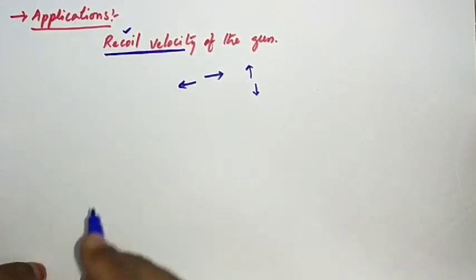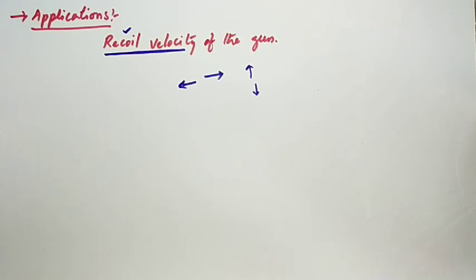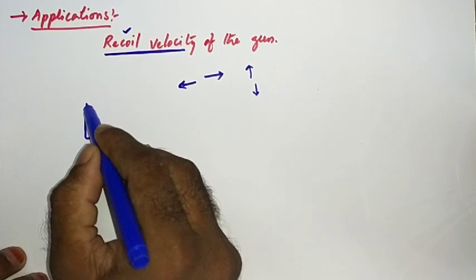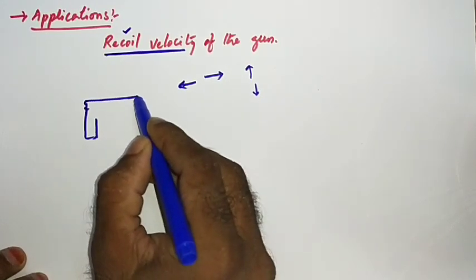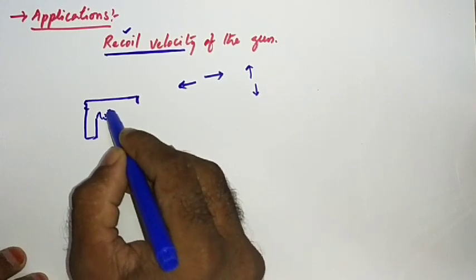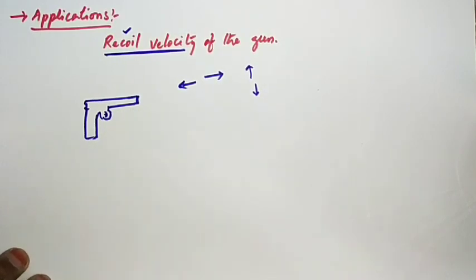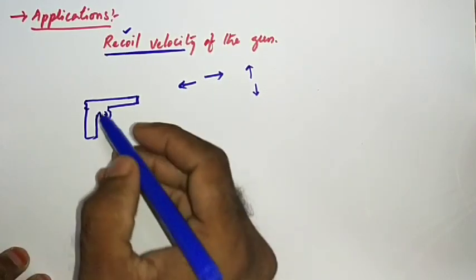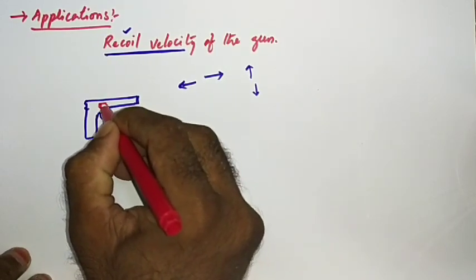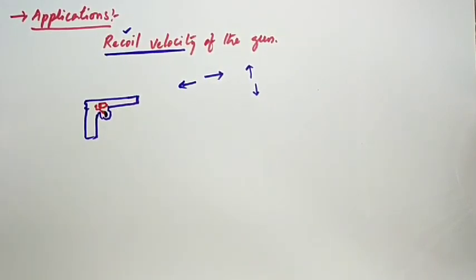Now, how is it an application of the law of conservation of momentum? Let us see. When a bullet is fired from a gun, I am trying to draw the diagram, but you may not get a perfect diagram because I am not good at drawings. Inside, there is a bullet. Suppose this is the bullet. Here there will be springs connected to the trigger.